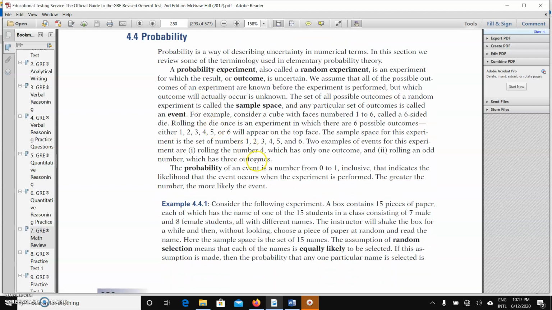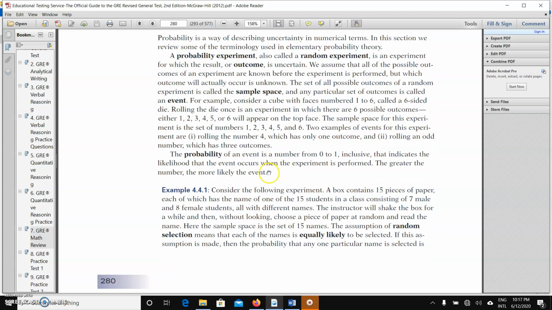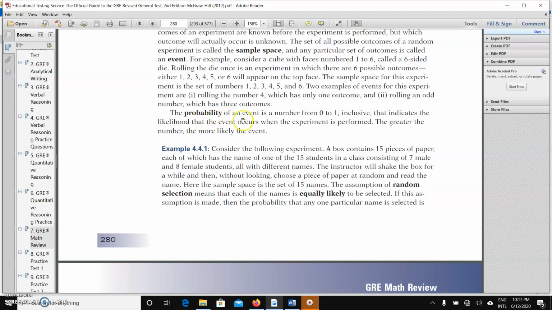Now, once again, I'll leave you to read all this. I'll just explain the important part of the topic. Like I said the other time, the probability of an event is a number from 0 to 1 inclusive.